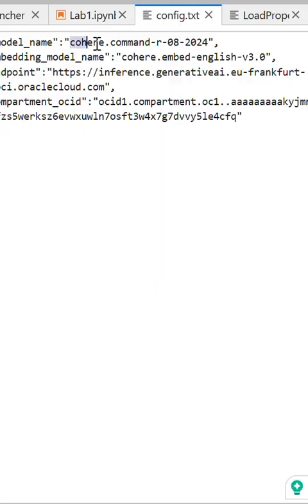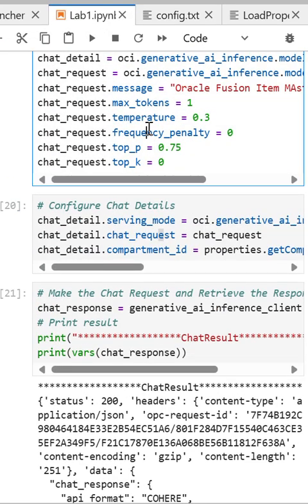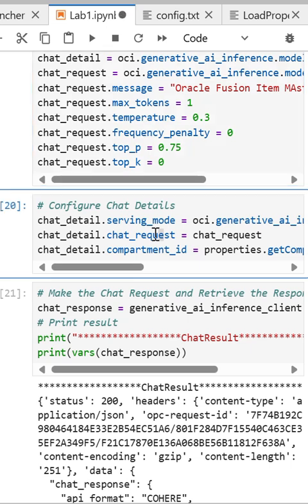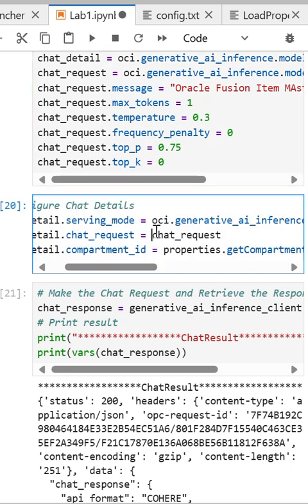So the model name is already mentioned here, the Cohere model, and the model name, embedding model name, and then endpoint and the OCID, right? Once you run this code, that means you already have set those parameters, and once you run this, that means you already have read information from the OCI, right?